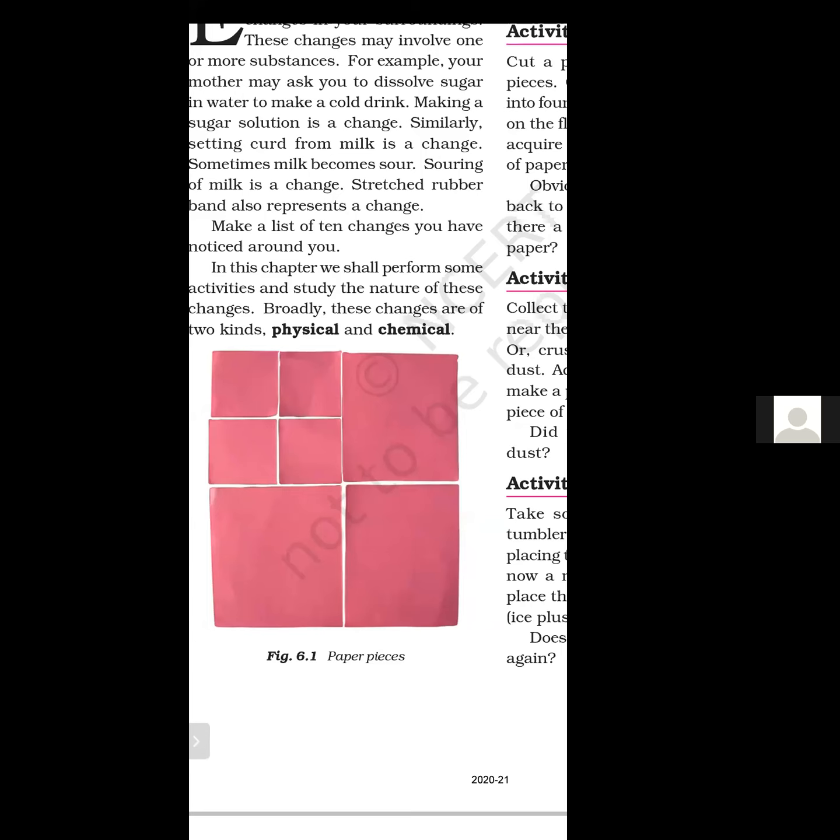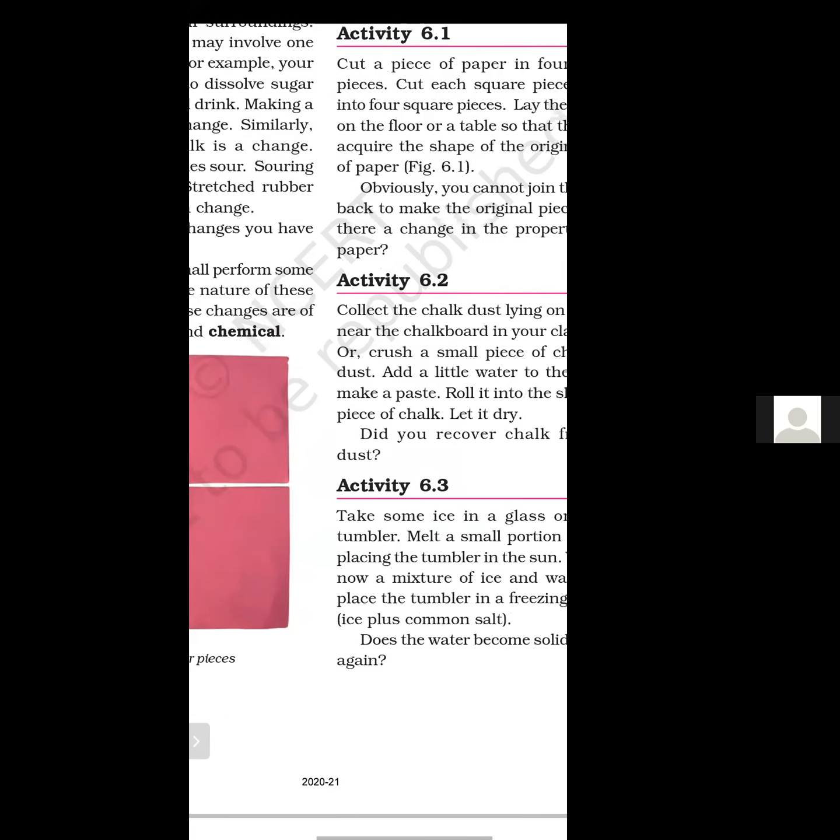Now try to join these pieces again. Their length will be changed. You do not get exactly 10 centimeter. So now there is a change in length. There is a change in breadth. But no new substance is formed in this activity. So which type of change is this? This is a physical change.